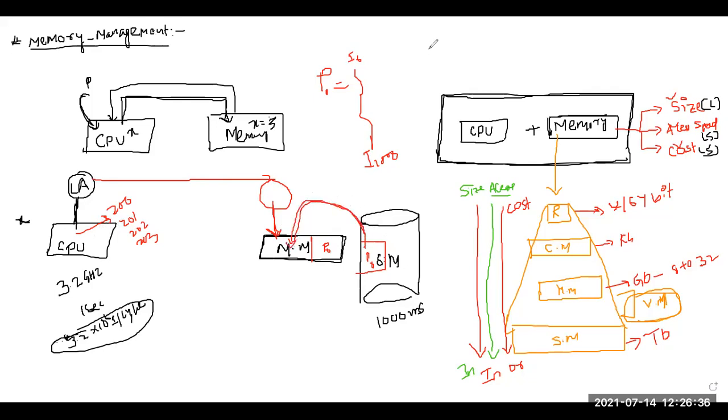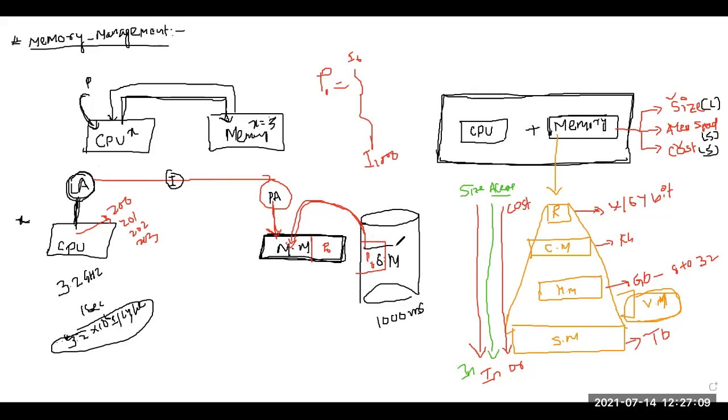But there is a problem. What is the problem? Now the CPU is generating the logical address, and this is my physical address. The address of the main memory is your physical address. Now I have to convert this logical address to a physical address. First of all, whatever logical address we generate should be mapped.